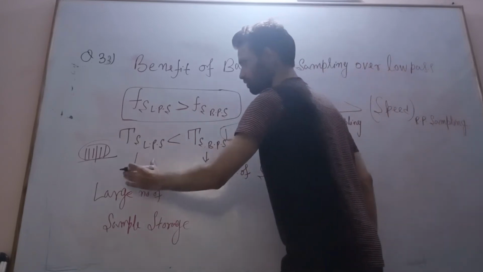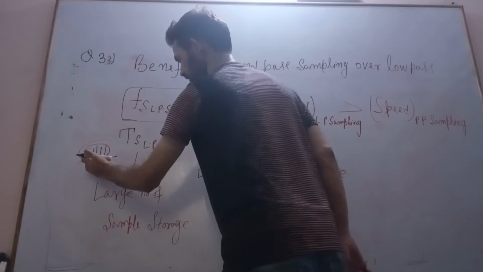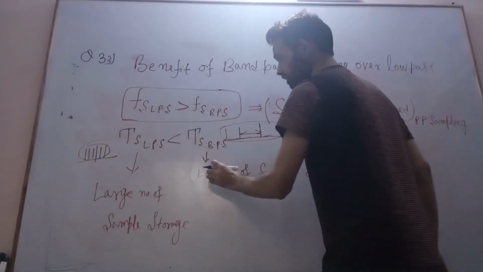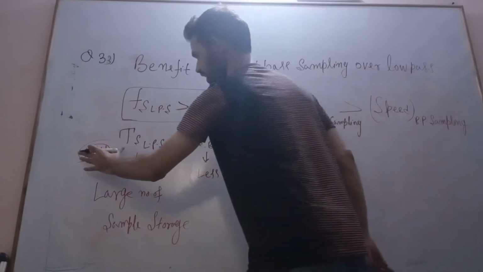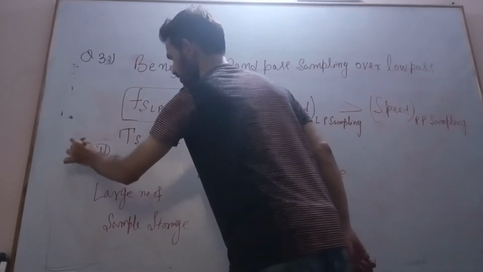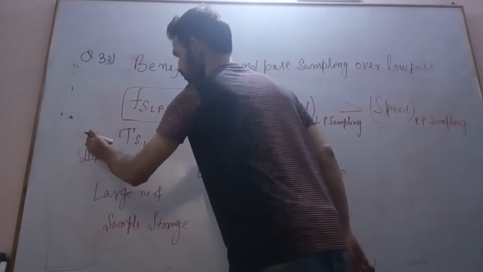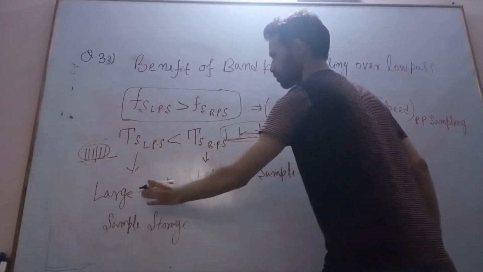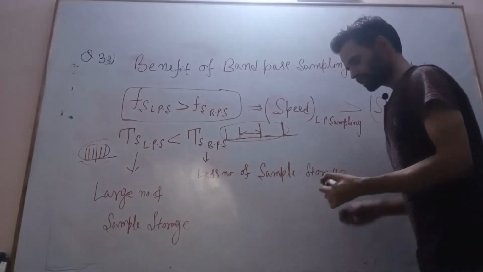If you see here the sampling interval is less, that means a large number of samples, so therefore it increases the digital memory which is necessary to capture the interval of signal. This is the only difference.